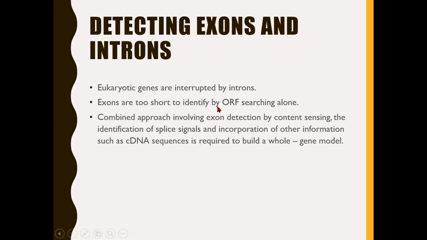All these are incorporated, and then it is built into a whole gene model that could be used to predict the genes from the genome. So especially in case of eukaryotic genes, you should be able to identify exon features as well as intron features so that it can be built into a whole gene model in order to predict the genes from genomes.